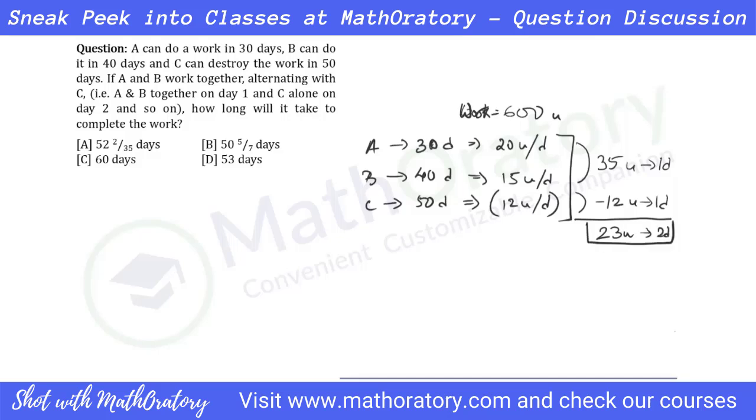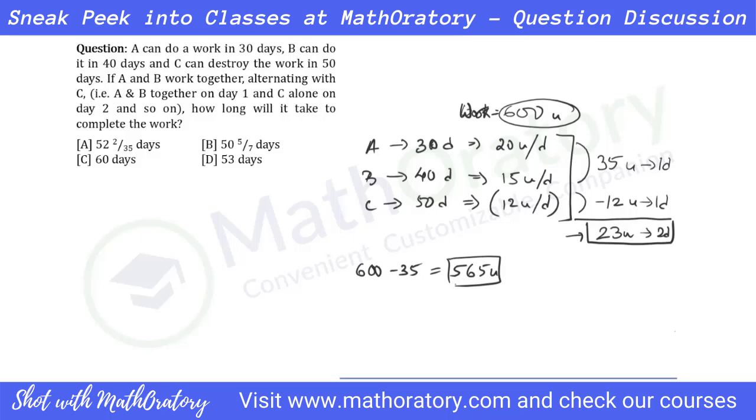Now, what is the total amount of work that we are targeting? 600 units. But as I said, keep one positive part aside. So if I leave out 135 units separately, I'll be left with 565 units to be completed with this cycle. Now, I guess you can easily check this out, and 565 is not a multiple of 23. So it will not be a holistic number of cycles if you target 565.